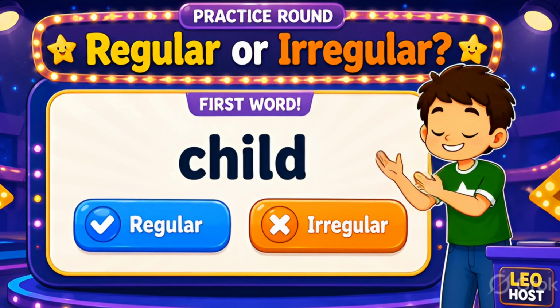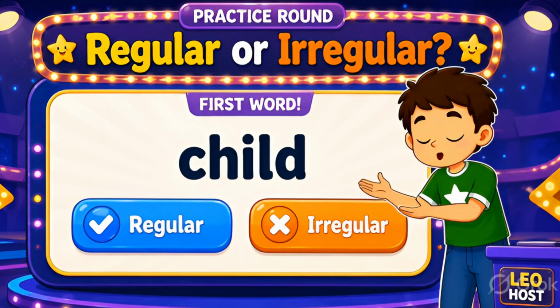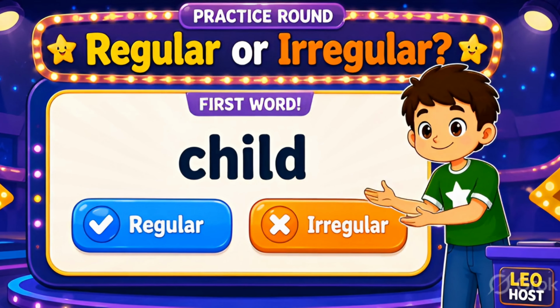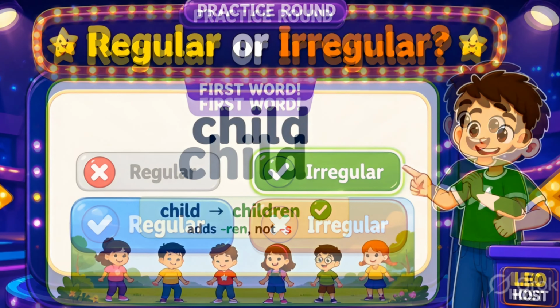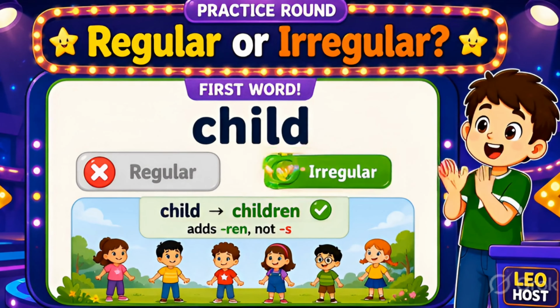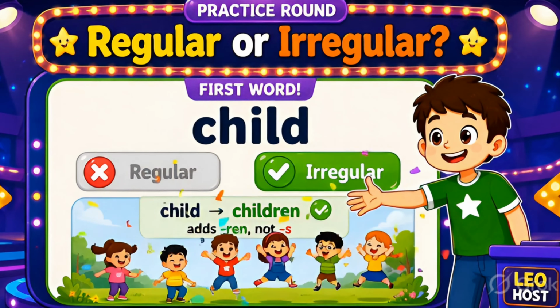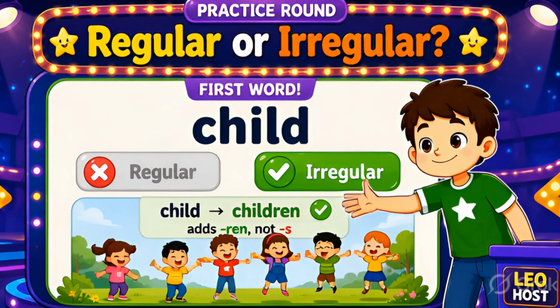Game time. I'll show you a noun, you tell me, does it follow the regular rules or is it irregular? First word, child. Irregular. Child doesn't become childs, it becomes children. This is a group 2 irregular plural. Well done if you got it.